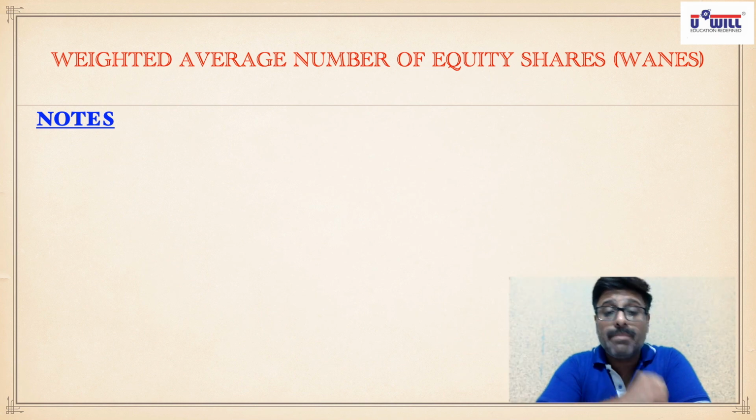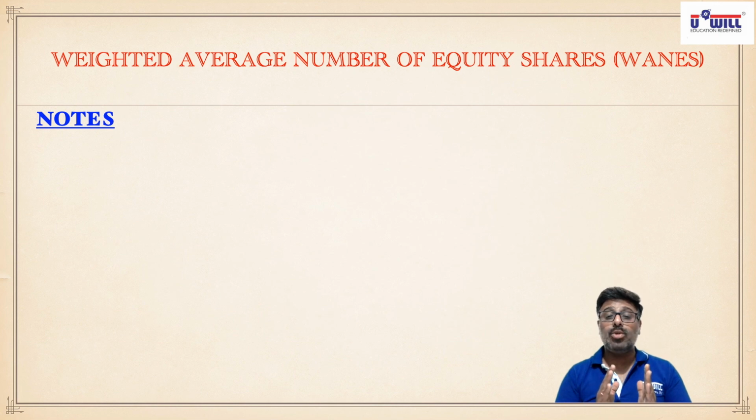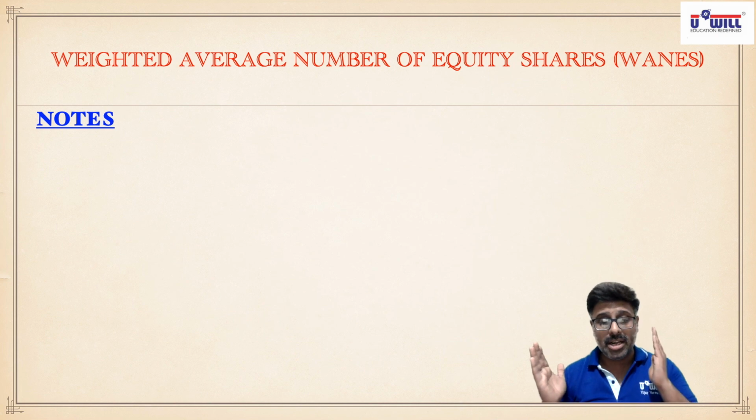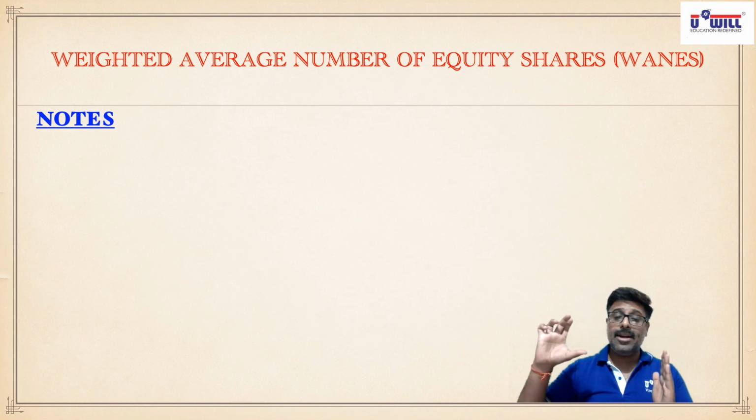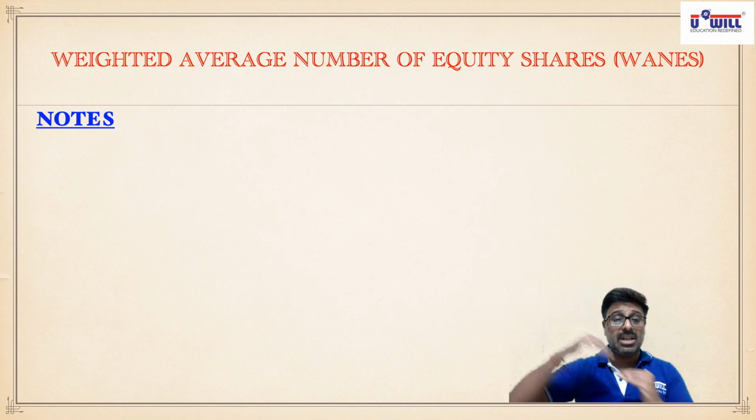So what will the company do? If the company is reporting the information for 2 years, 2019-20 and 2020-21, and in the year 2020-21 the company issued bonus shares, then what would happen? 2019-20's EPS would be more, 2020-21's EPS less. That will show a wrong impression about the company.